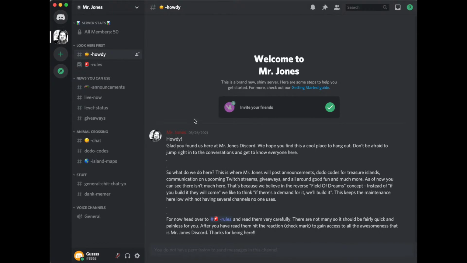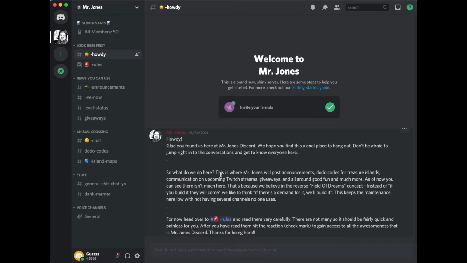When you get to a new server, you'll likely be encountered with a welcome page of sorts. Mine is howdy, look here first. You'll likely be encountered with something, so make sure you read that first on every server you join. That's going to be very important information. You're going to hear server a lot.